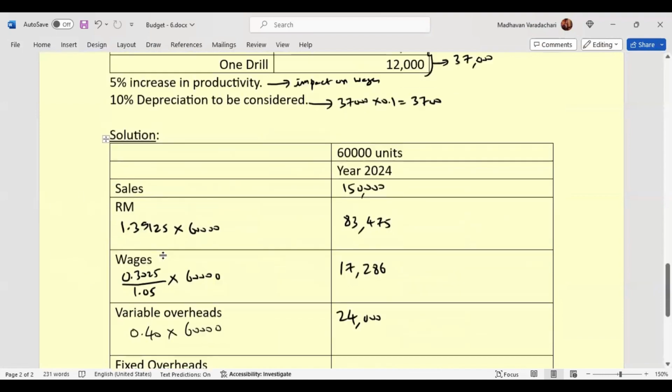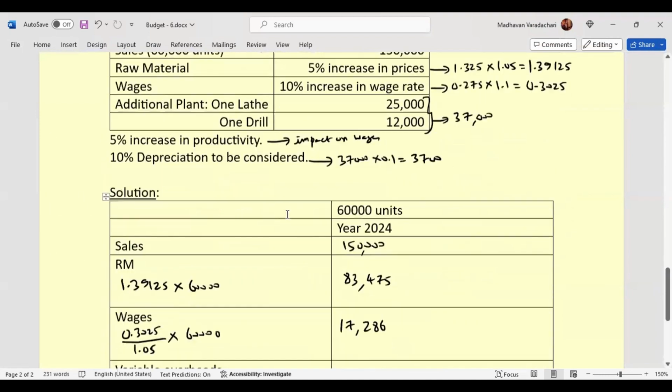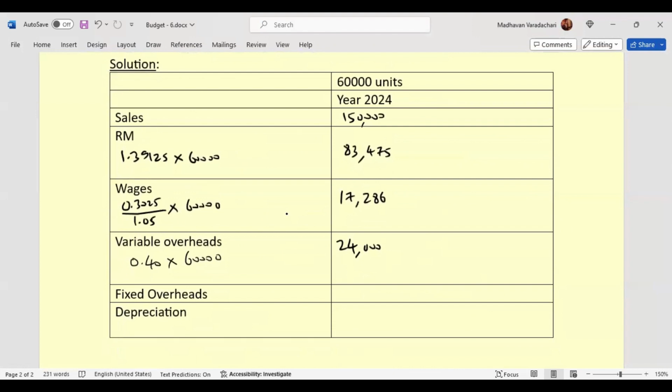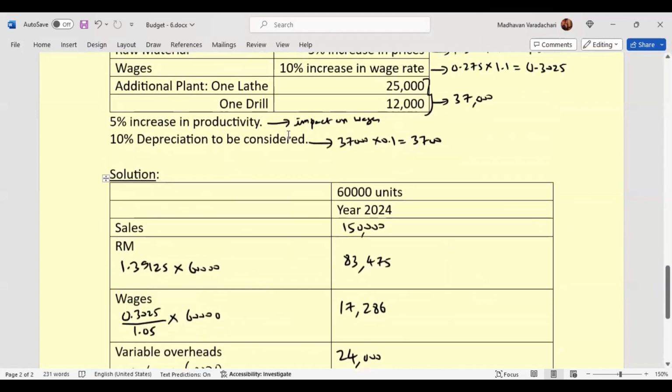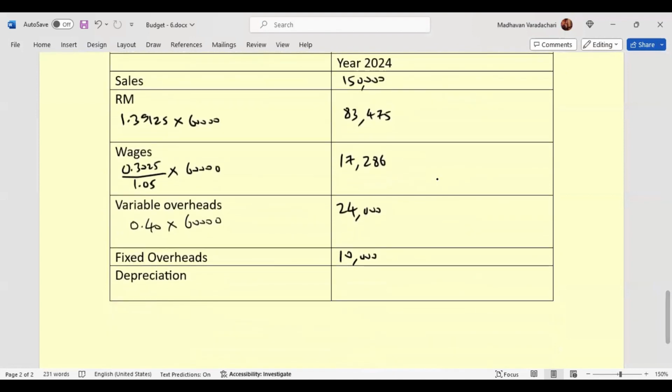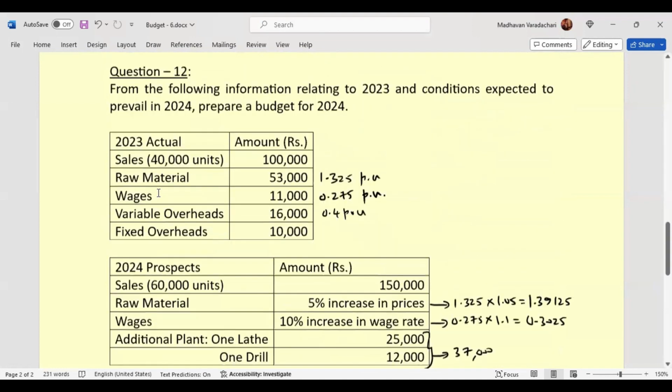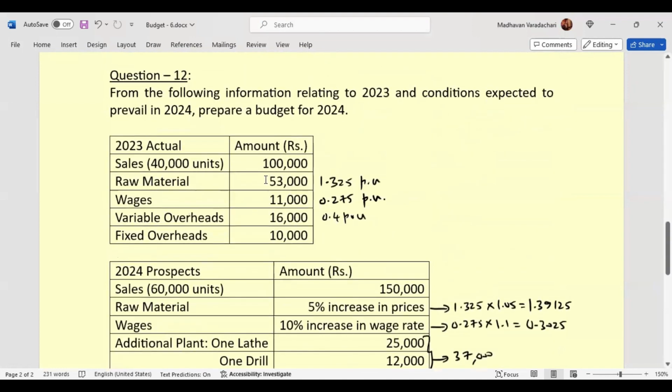Fixed overheads, we need to, as it is, copy that 10,000. Depreciation, we calculated here 3,700. So that becomes our budget for 2024.